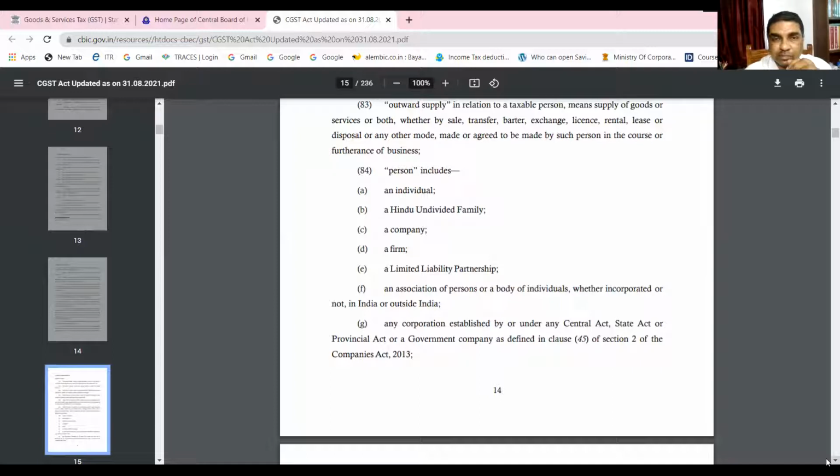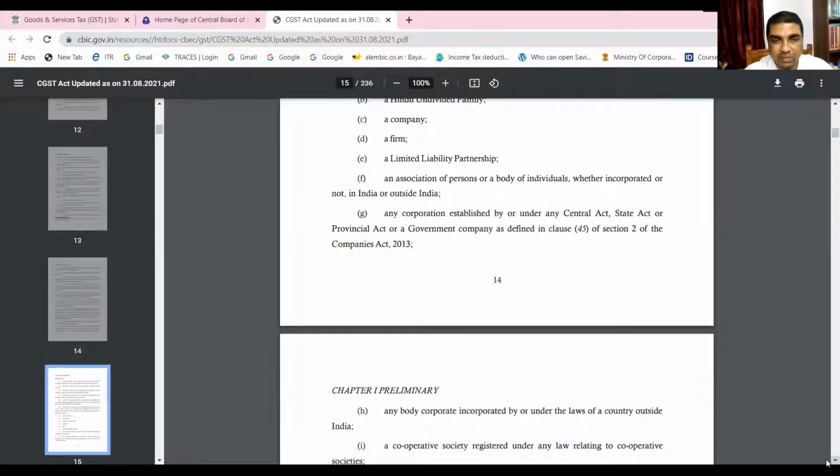An individual, a Hindu undivided family, a company, a firm, a limited liability partnership, an association of persons or a body of individuals, whether incorporated or not in India or outside India.